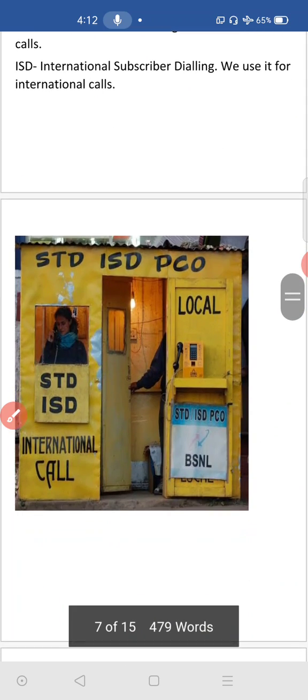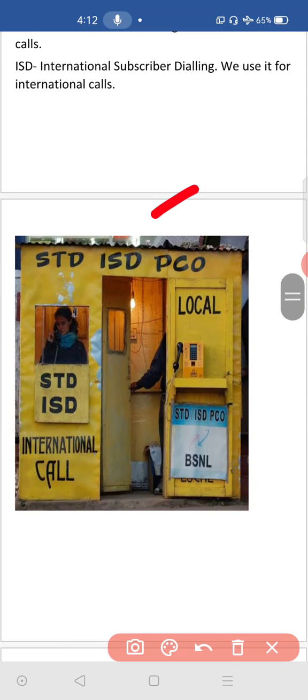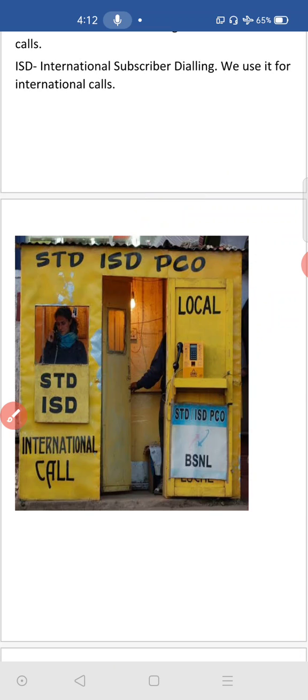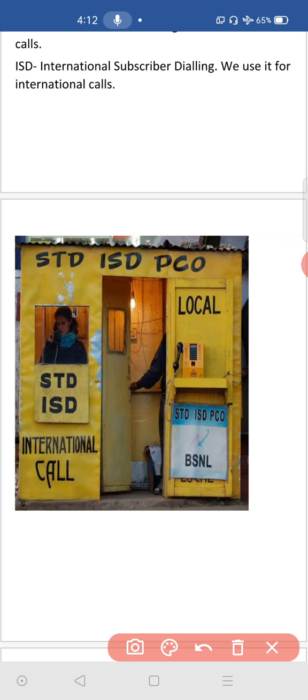Then ISD calls and STD calls, how they were doing, it is here. It is the STD booth, we call it ISD and STD booth. Here you see local calls, it means STD calls, they can do it from this one, we call it a coin box. Earlier it was used. After mobiles became common, its use has reduced. We do not see it anywhere now. But earlier, before mobiles, we were using this STD booth, and for international calls we were using ISD calls.